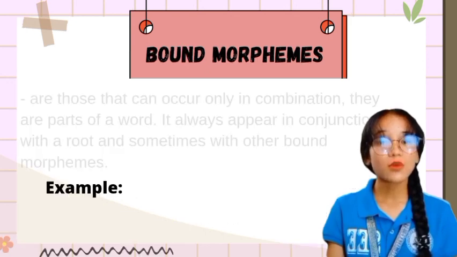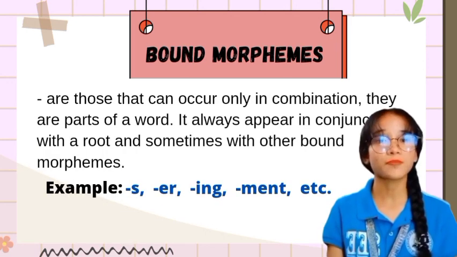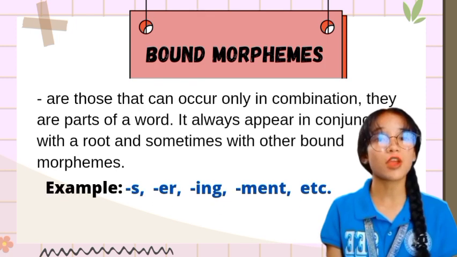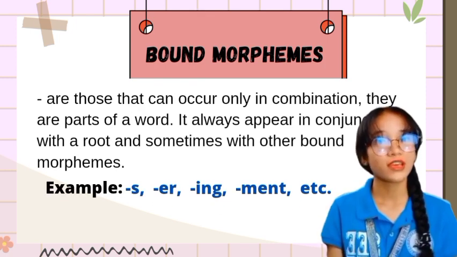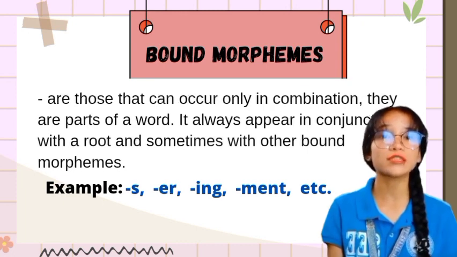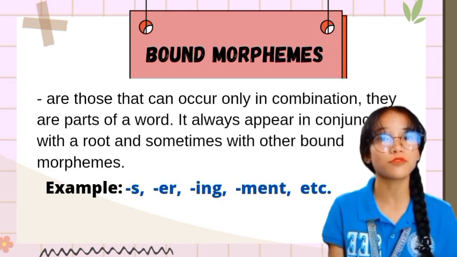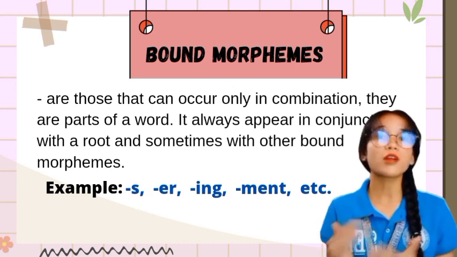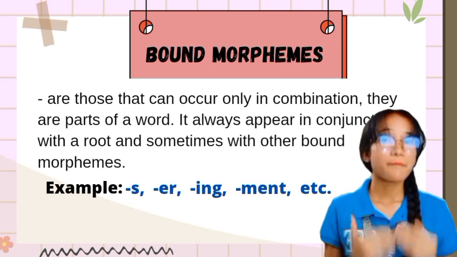Next, we have bound morphemes. These are those that can occur only in combination. They are parts of a word. They always appear in conjunction with a root and sometimes with other bound morphemes. For example, s, er, ing, ment.